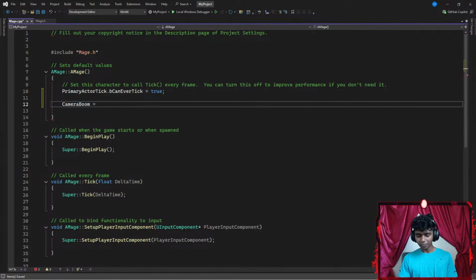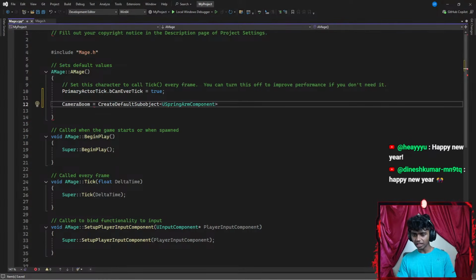Okay, let's set my camera boom to be equal to something like create a default sub object. I'm going to create a default sub object with a pair of angle brackets that requires my spring arm component, because my camera boom is my spring arm. So I'm going to go with something like use spring arm component, and then a pair of parentheses. I want to add a text. I want to call my spring arm something. Let's call it something like camera boom, and then I end this with a semicolon.